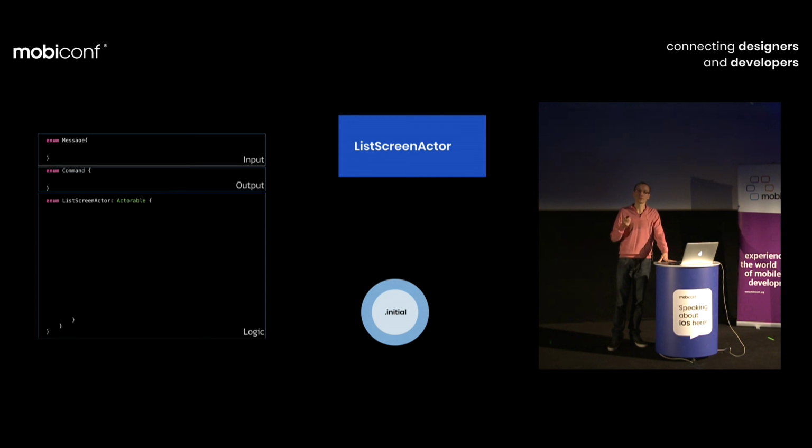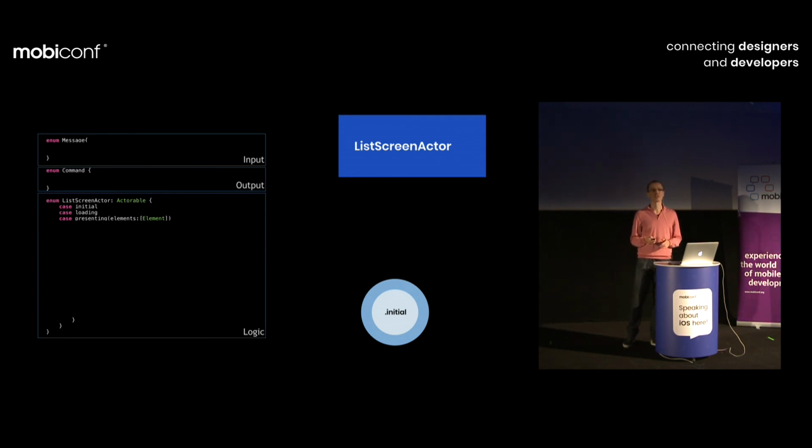This enum, ListScreenActor, will have only three different cases, three different possibilities to be. First one is initial, a blank screen at the start of the application, then loading, and the third one will be presenting. I think that's self-explanatory. We are starting here with the initial state of our actor. We've got on the right the visualization of our current state.